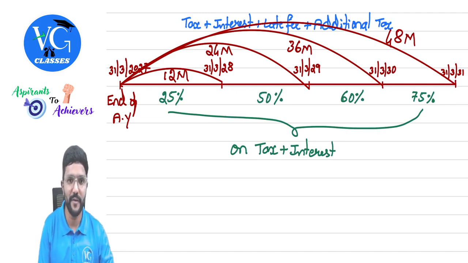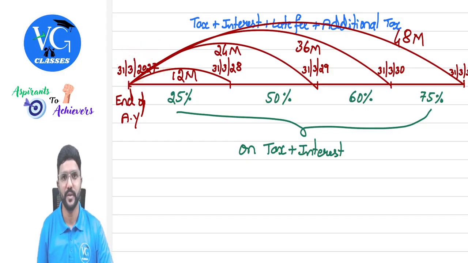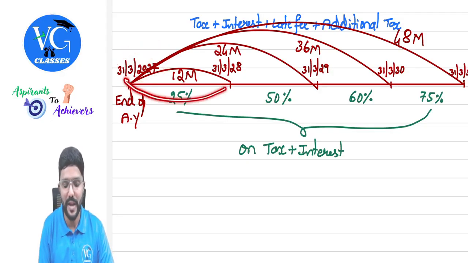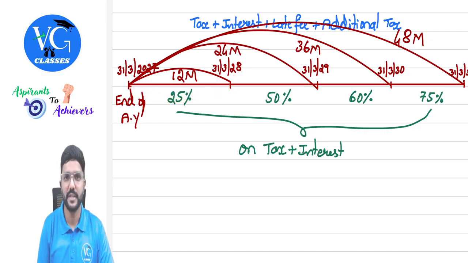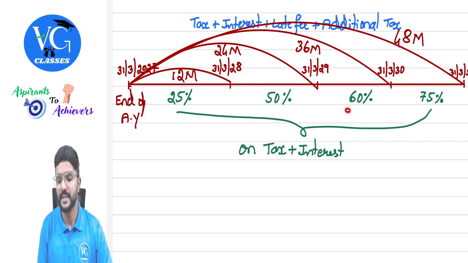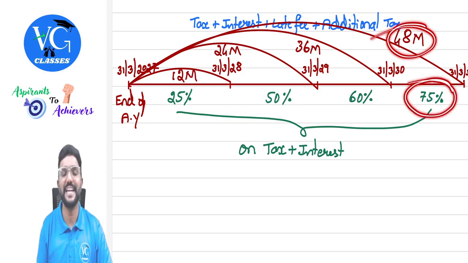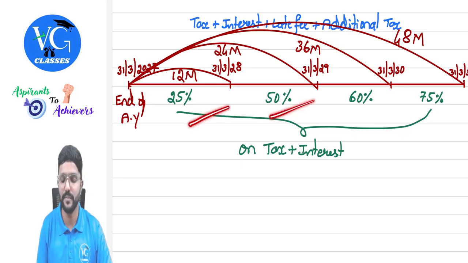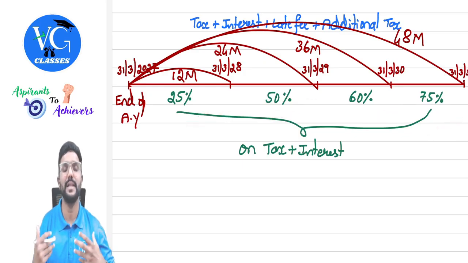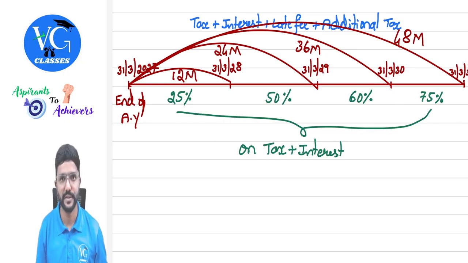Guys, this is the end of our assessment year, that is 31st March 27. If the updated return is filed within 12 months of the end of the assessment year, then the additional tax would be 25%. Sir, what if the updated return is filed after 12 months but within 24 months, that is after 1 year but within 2 years? Then it is 50%. What if it is after 24 months but within 36 months? Then it is 60%. What if it is after 36 months and within 48 months? Then the additional tax is 75%, guys. Only one of these will apply, not all. It depends on when the assessee is filing the updated return.